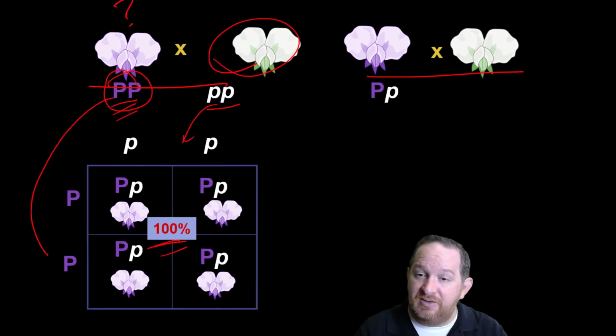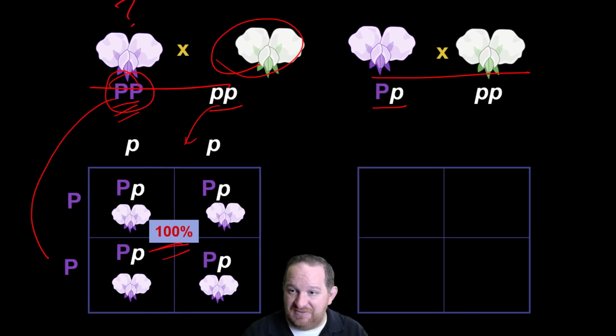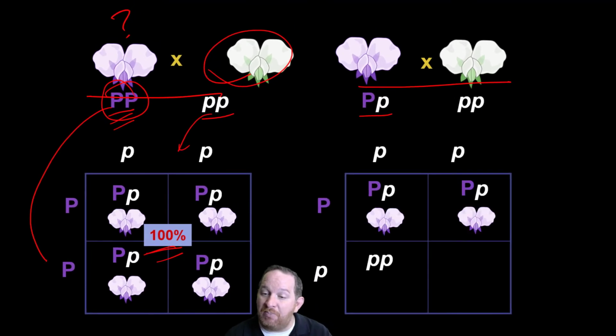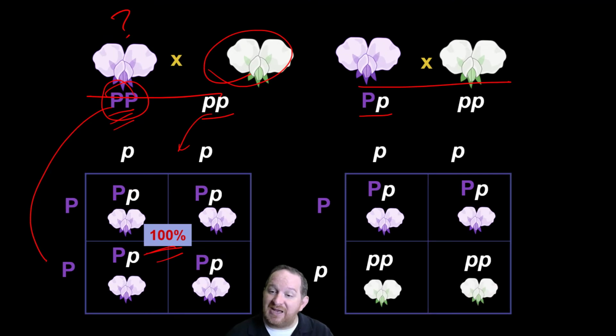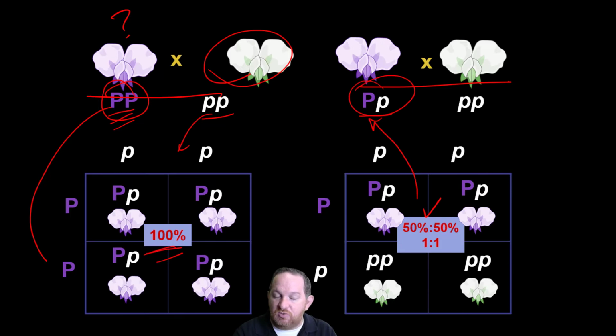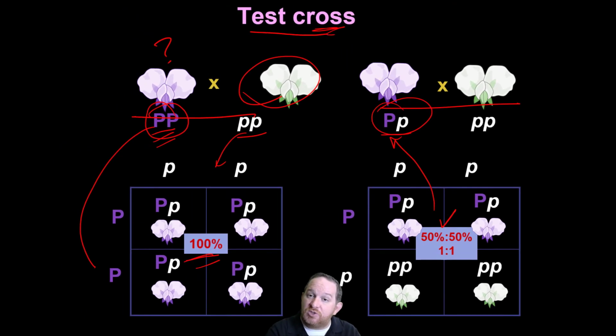On the other hand, if it were heterozygous and we crossed it with a white flower pea plant, what would we get? Oh, we'd get some purple and some white. So we'd get a 50-50, 1-to-1 ratio. So if we got this ratio, we'd know that the flower in question was actually heterozygous. So we call this a test cross because we're just doing a cross to test to see if it's homozygous dominant or heterozygous.